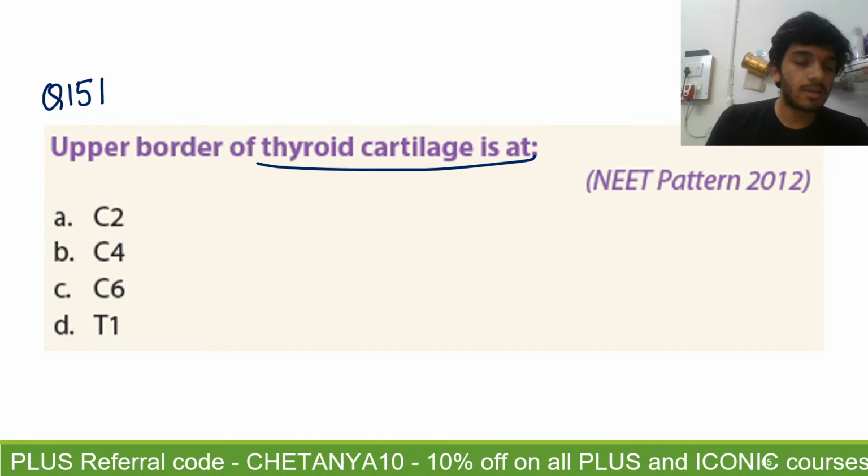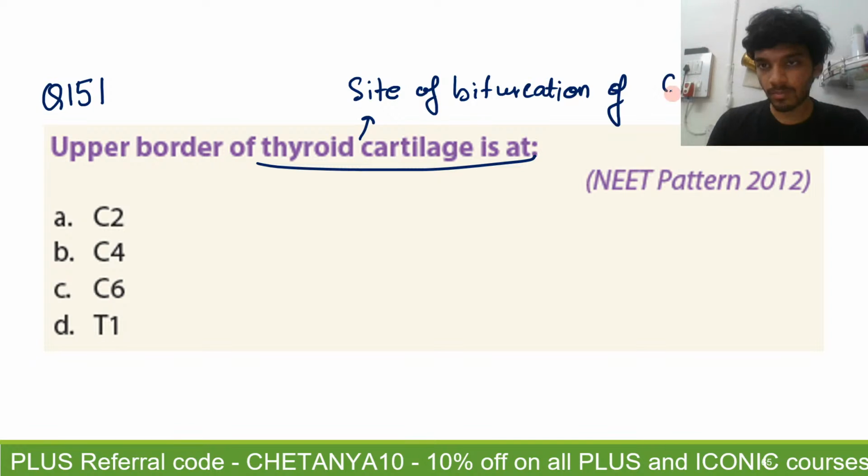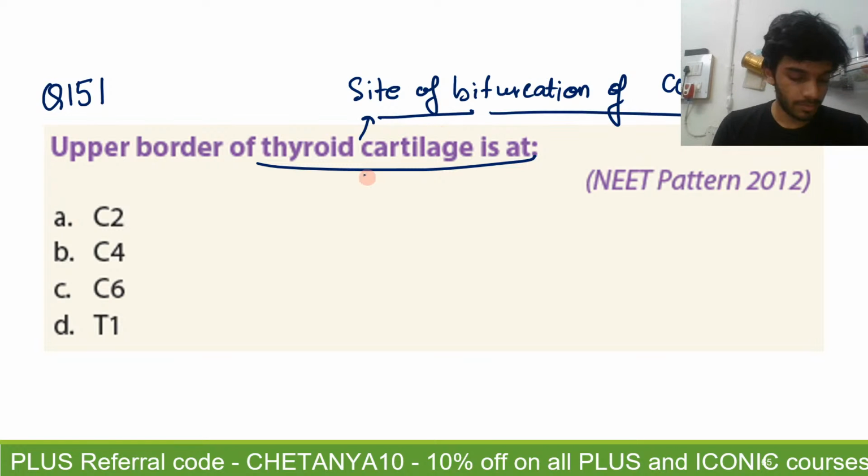So anybody taking an answer for question 151, the upper border of the thyroid cartilage is located at. Remember, the upper border of the thyroid cartilage is the site of bifurcation of the common carotid artery. The common carotid artery divides into the internal carotid artery and the external carotid artery. This is the site of bifurcation, right?